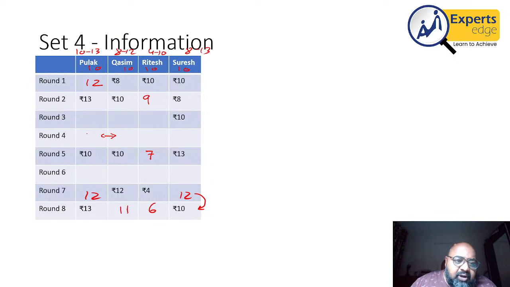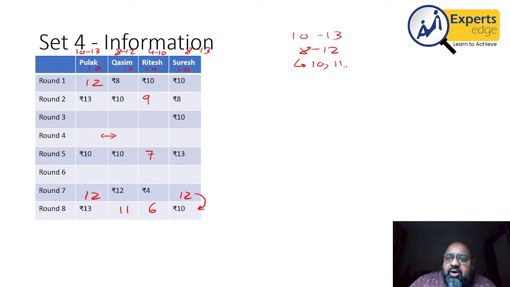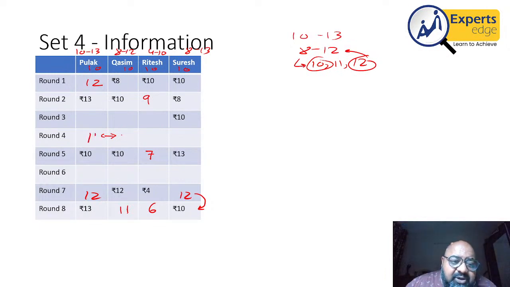I start with column number 4. Okay. Now it says that Pulak and Kasim had the same amount of money at the end of this round. Now the same values that they can have, because for Pulak the range is from 10 to 13, for Kasim it is 8 to 12. The possibility of same numbers could be 10, 11 or 12. If 10 was the same number, it would have been mentioned. If 12 was the same number, it would have been mentioned for Kasim because it is his highest. So the only possibility of the same number is 11 and 11, which gives me a sum of 22.